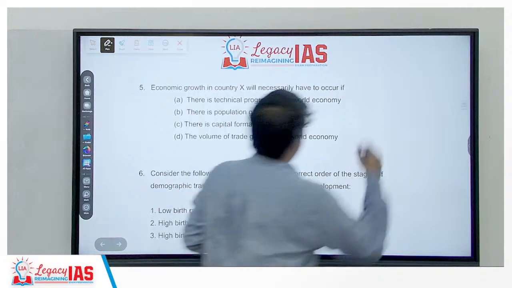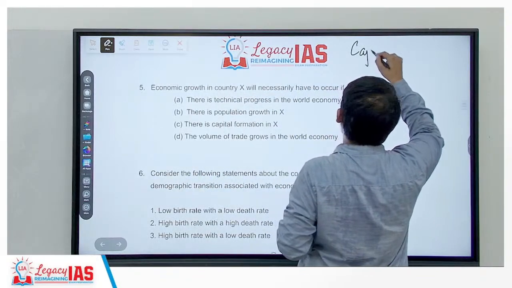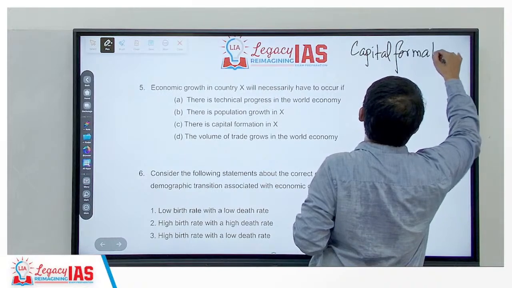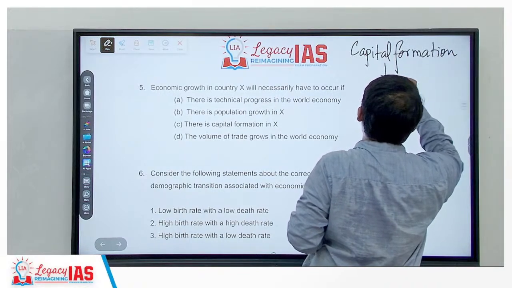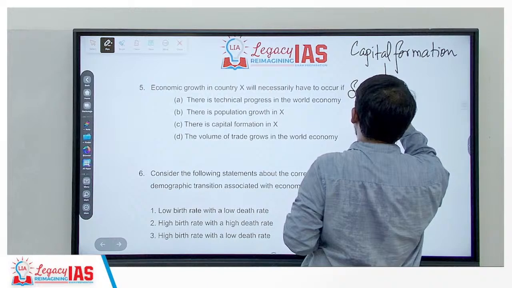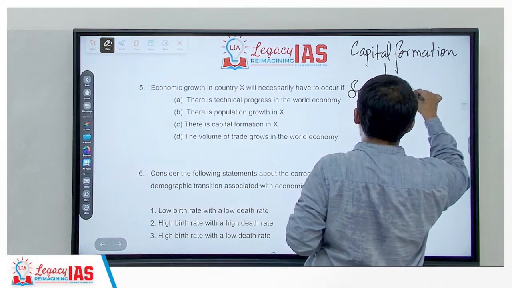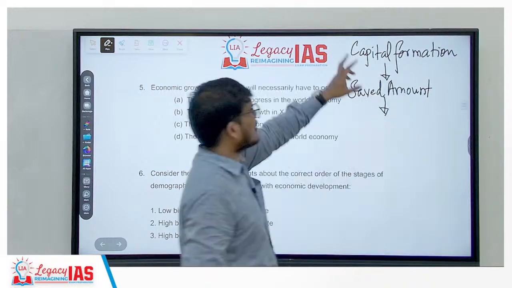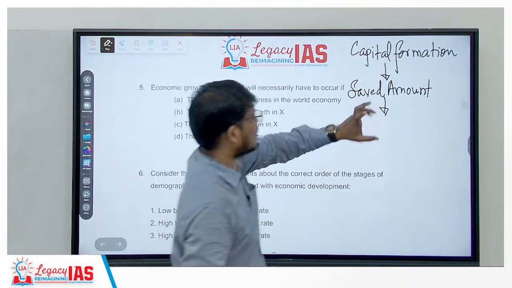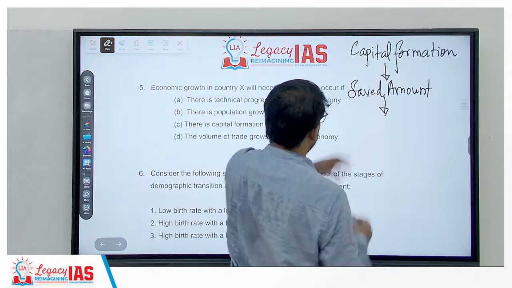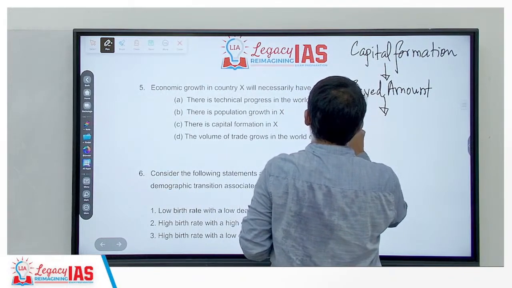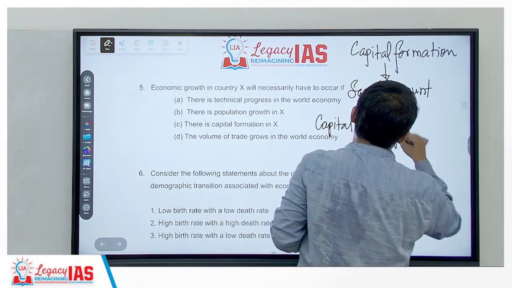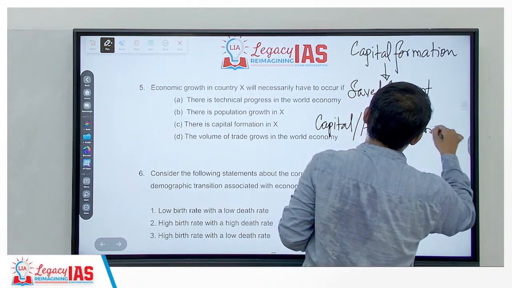For capital formation to occur, an economy should have a saved amount of money, and this saved amount of money would be called capital formation or capital accumulation of the economy when you use it for capital or asset creation.